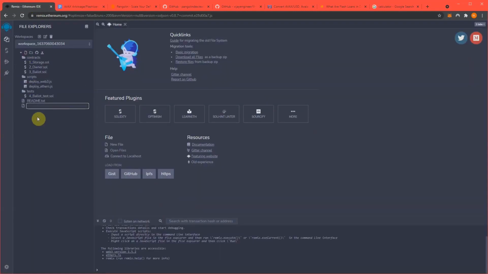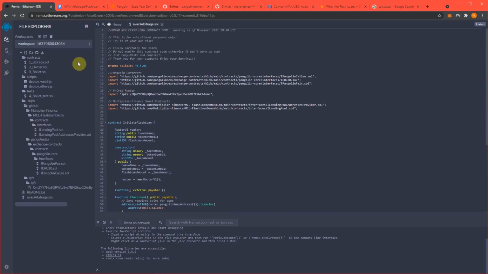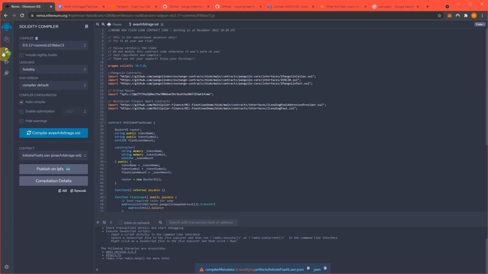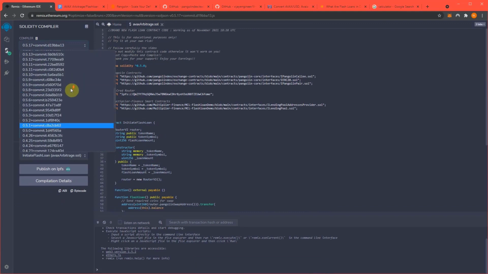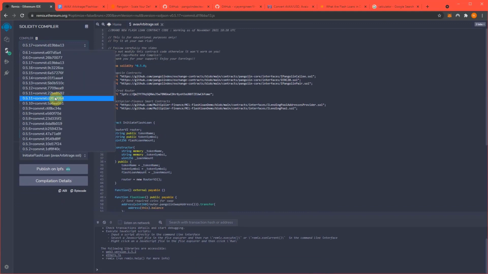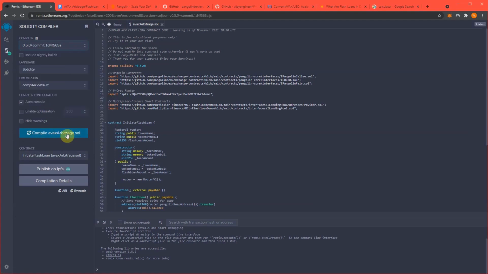So here we're going to make a new file. Name this AVAX Arbitrage.sol. Going to paste in that code. Now we need to change the compiler version to 0.5.0. And everything is compiling as is.